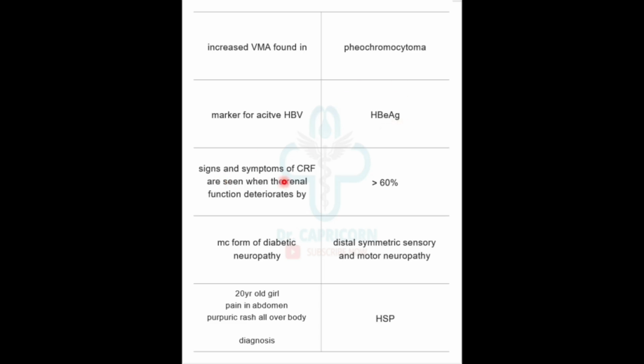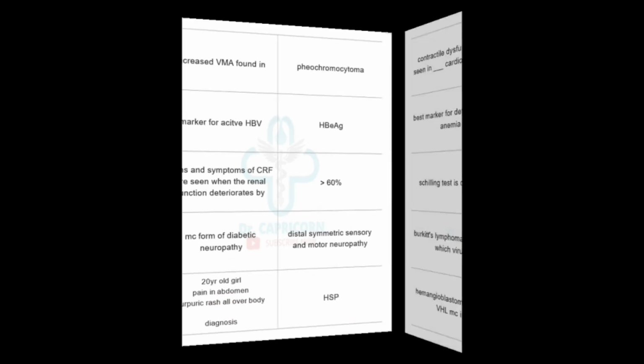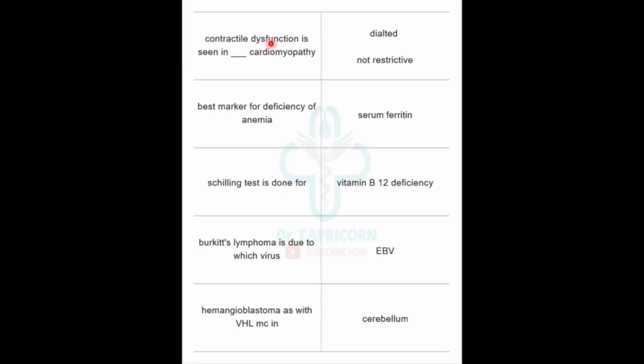Signs and symptoms of chronic renal failure are seen when the renal function deteriorates by more than 60%. Most common form of diabetic neuropathy is distal symmetric sensory and motor neuropathy. A 20-year-old girl, pain in abdomen, purpuric rash all over the body. What is your likely diagnosis? Henoch-Schonlein purpura. Young age, presented with pain in abdomen and purpuric rash all over the body. Henoch-Schonlein purpura.